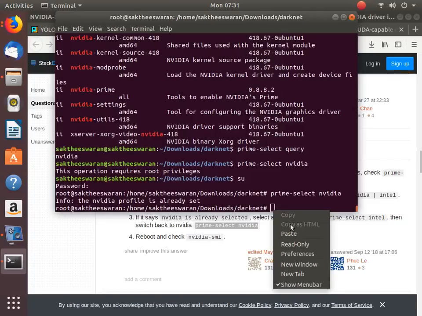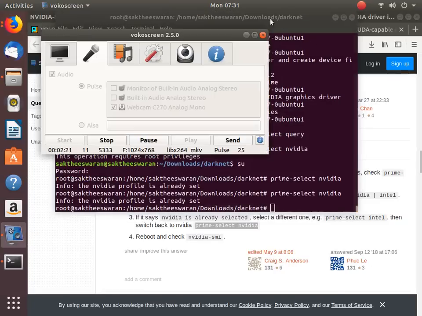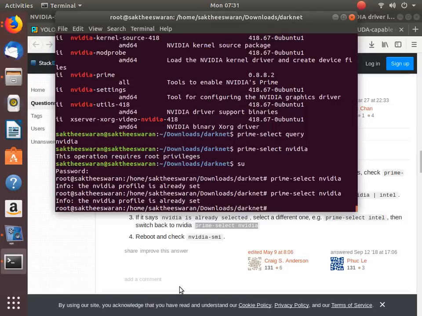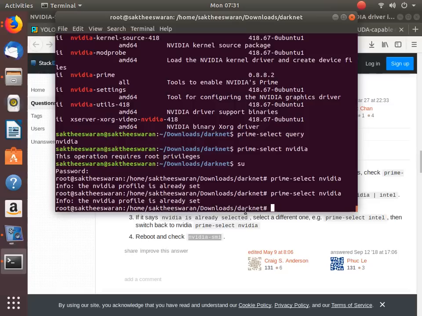Now let me check that the mic is on. Okay, the mic is on. Okay, NVIDIA is already set. So check nvidia-smi now. Now it should be detected, or there may be some problem.